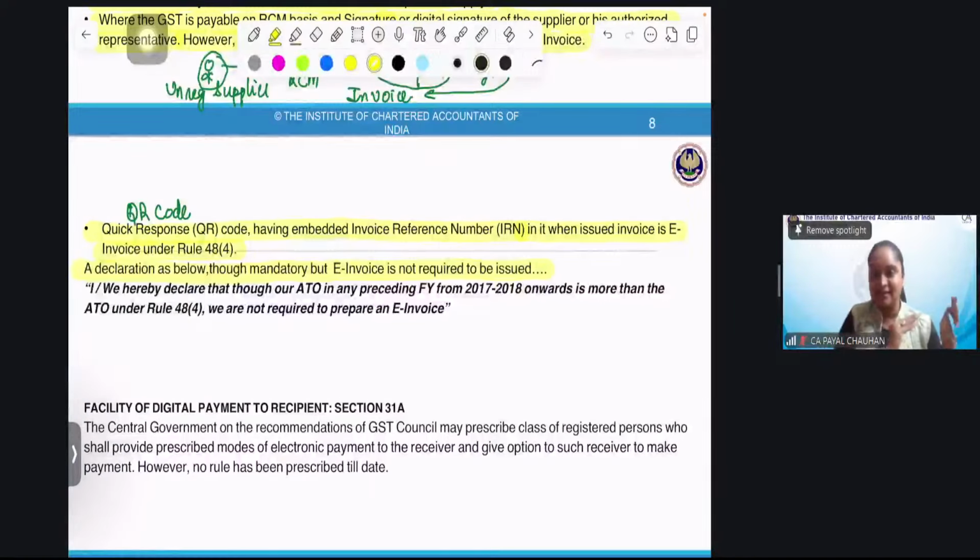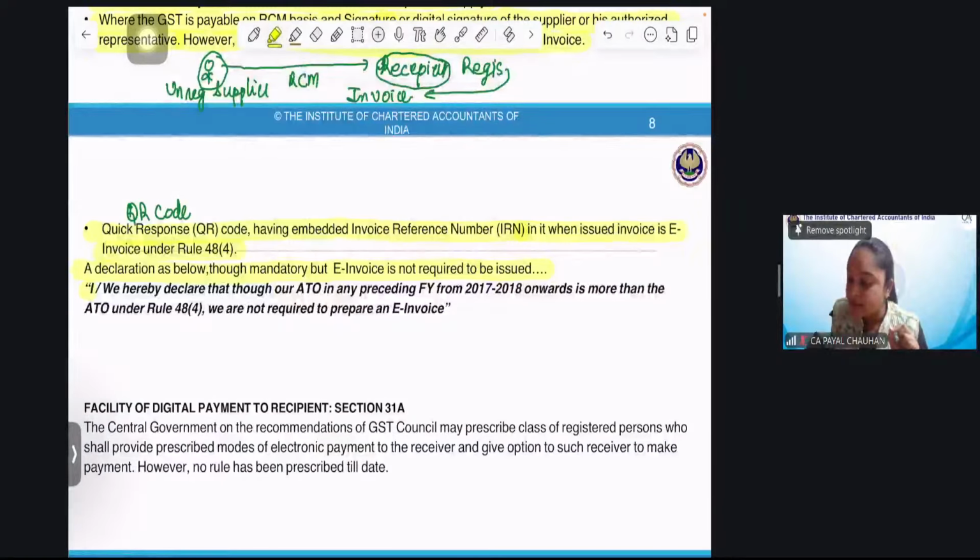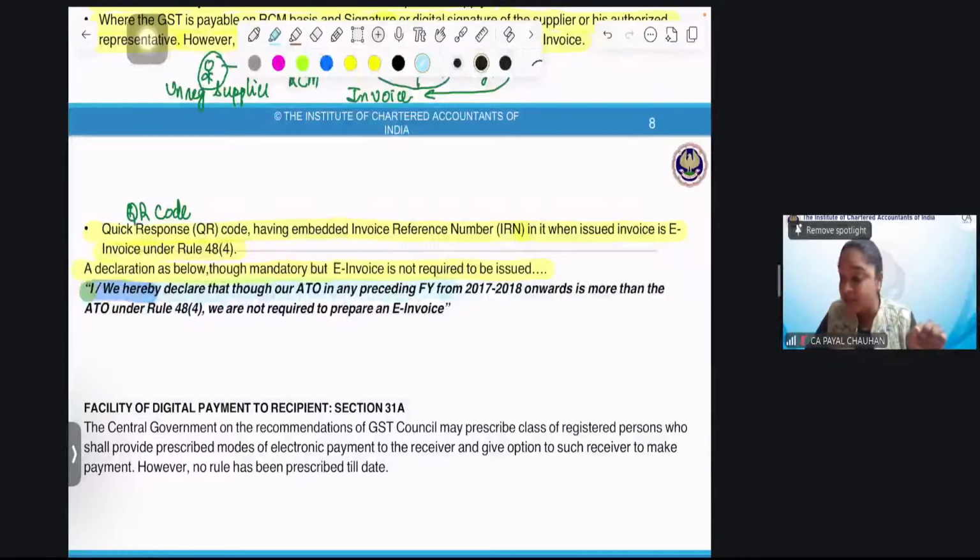So in those cases, if you people are under the ambit of e-invoice, but you are not issuing an e-invoice because you've been exempted from doing so, you have to give a declaration. What is the declaration? The declaration is: I, that is we, hereby declare, though our ATO in any preceding financial year from 17-18 onward is more than the ATO as mentioned, we are not required to prepare an e-invoice. Did you people understand? I'll explain.